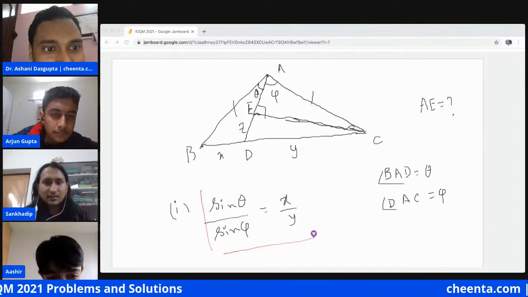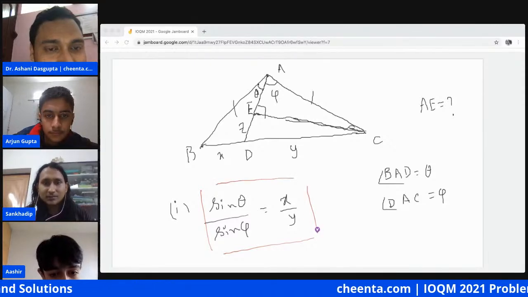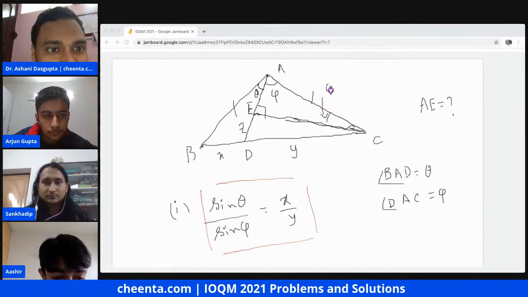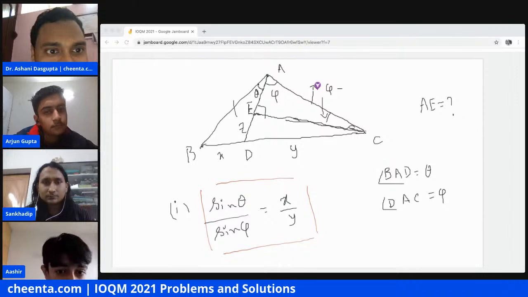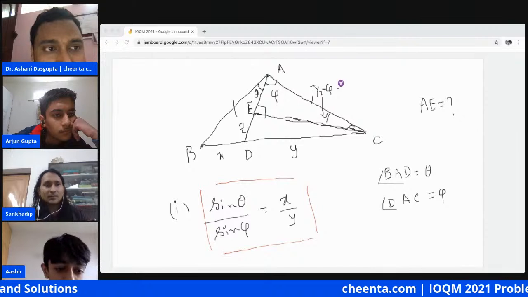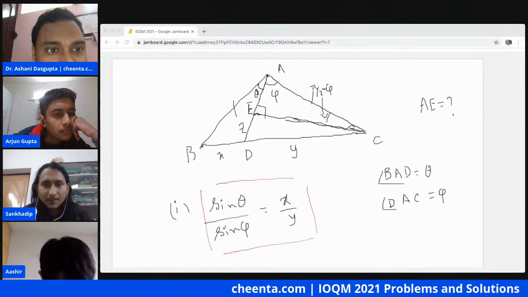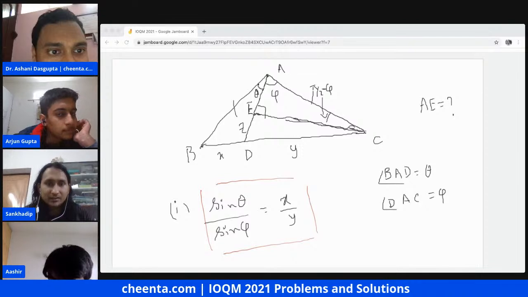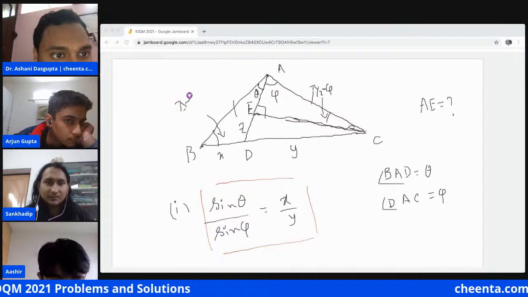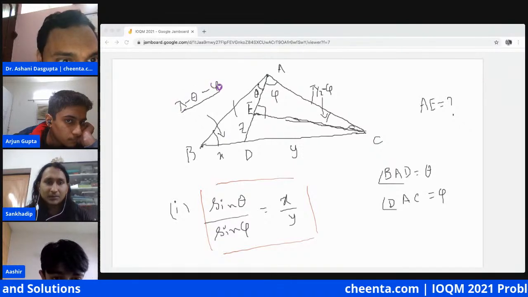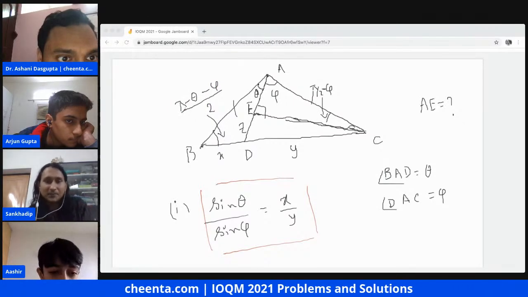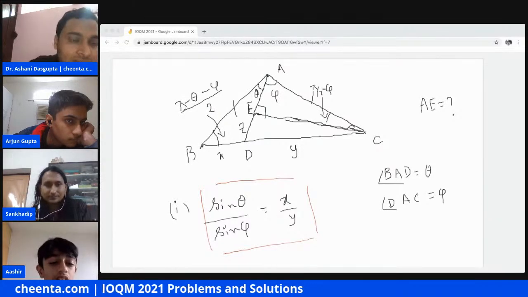The second observation is about more angles. So this is pi by 2 minus phi. And this whole angle should be pi minus theta minus phi by 2, because of course the triangle is isosceles.